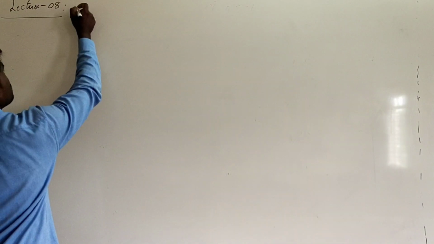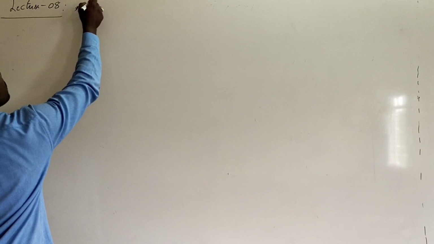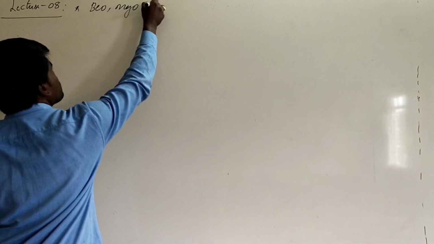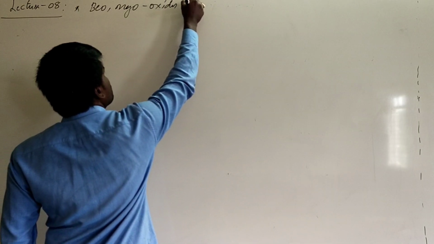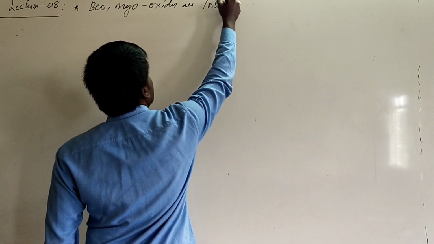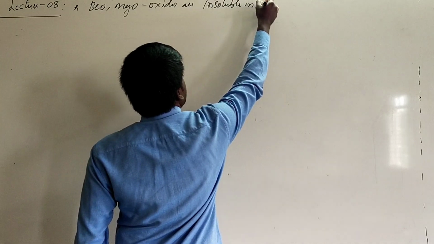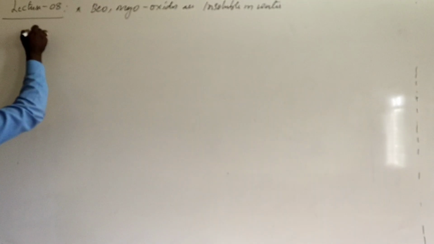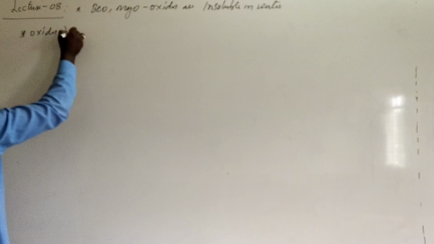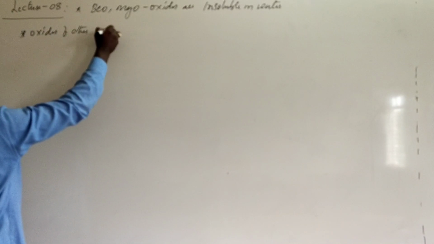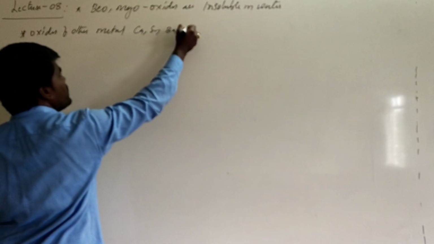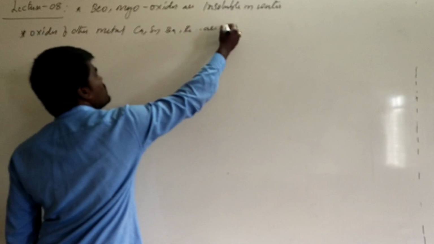So talking about solubility, beryllium and magnesium oxides are insoluble in water, and oxides of other metals such as calcium, strontium, barium, radium are soluble in water.